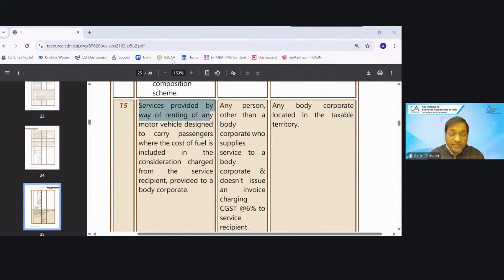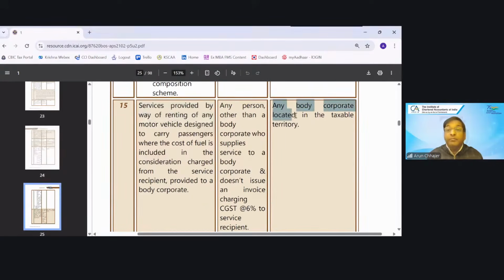Vehicle security service, right? Another example is sponsorship services. Likewise, you have to remember these entries. What is the category of the supplier? What is the category of the recipient? More important, supplier and recipient is important.